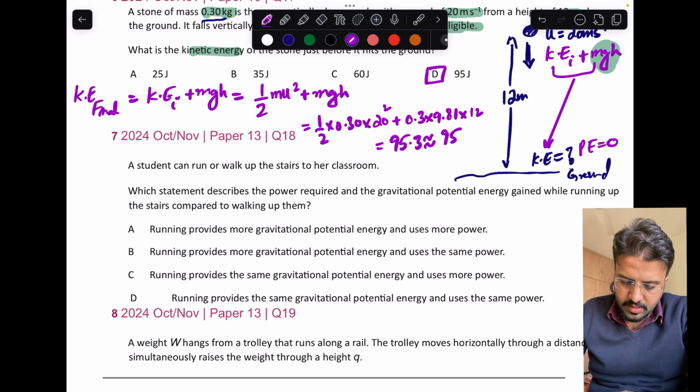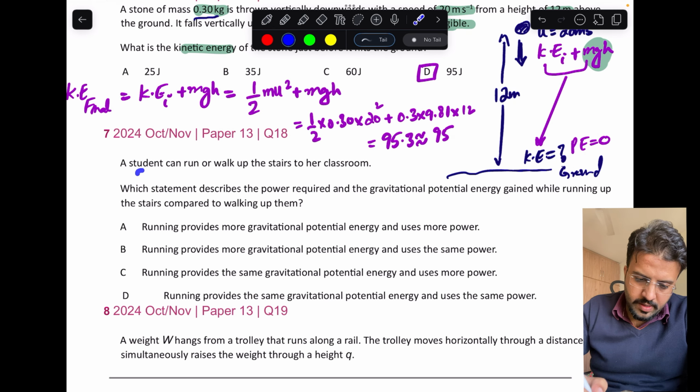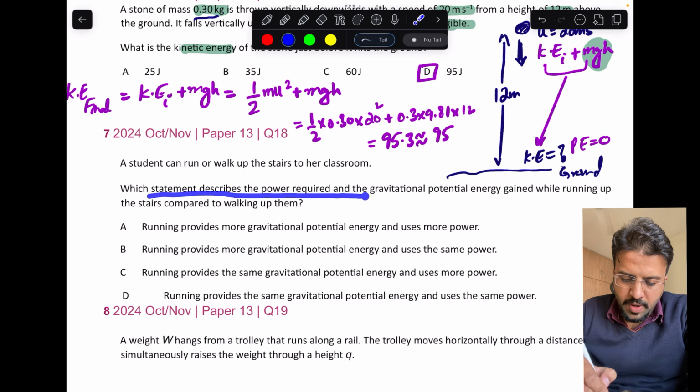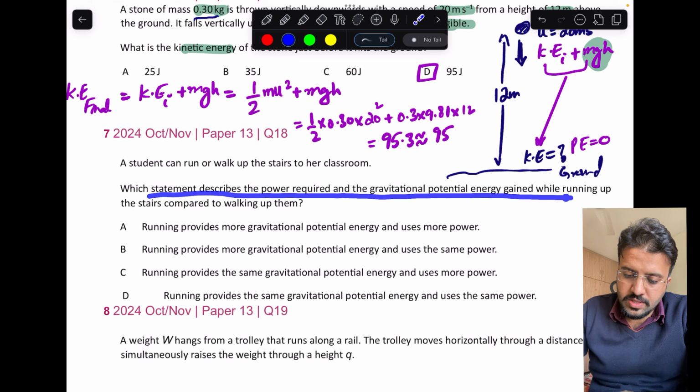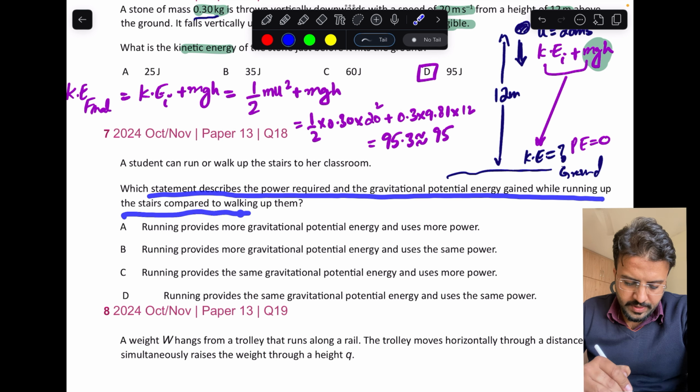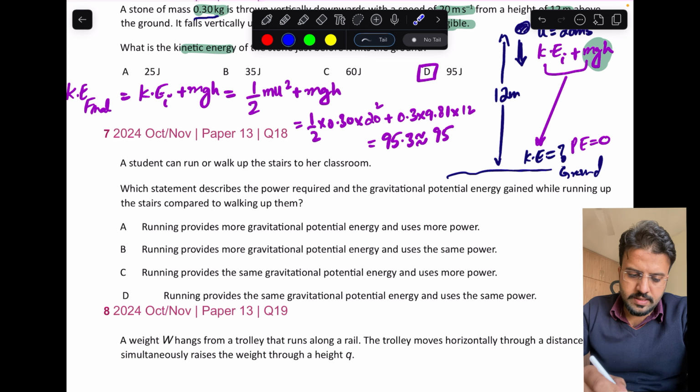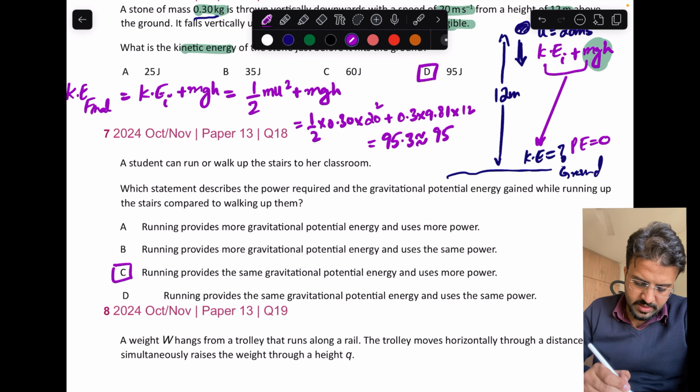Okay, and the next question: a student can run or walk up the stairs to her classroom. Which statement describes the power required and the gravitational potential energy gained while running up the stairs compared to walking up? You have different options, and in this question, option C is correct.